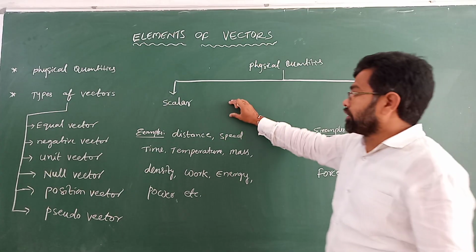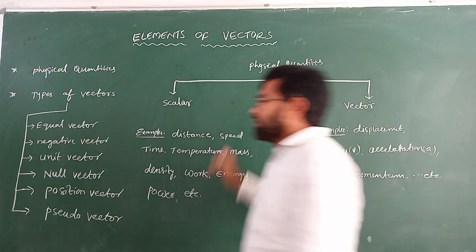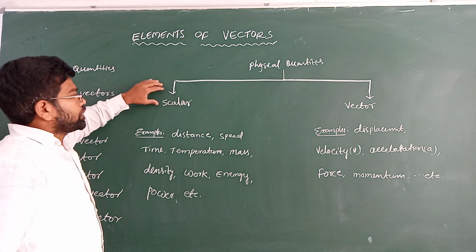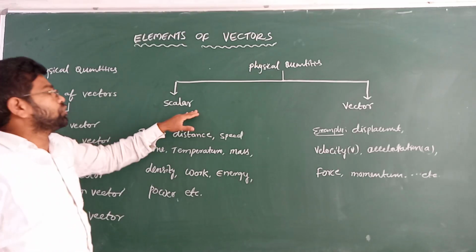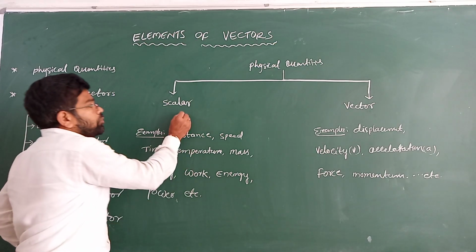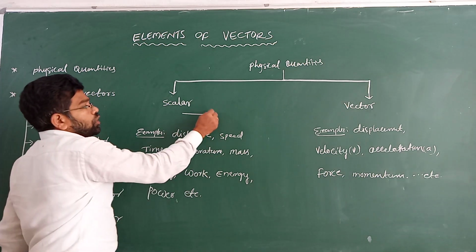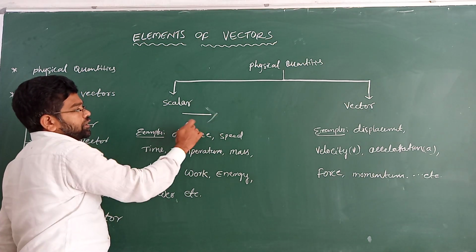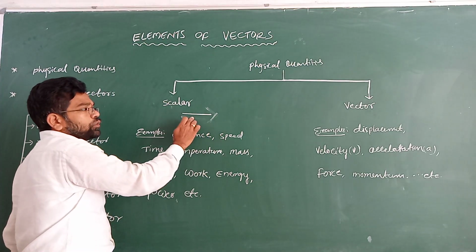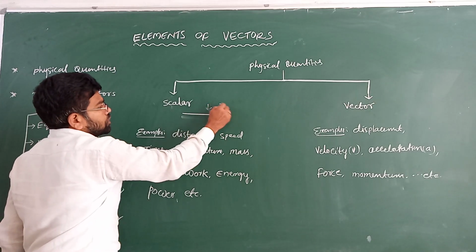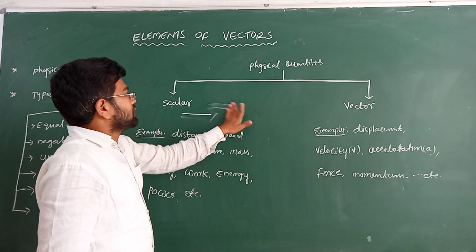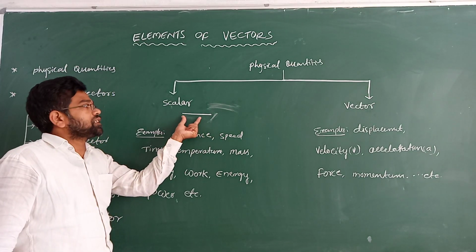So what do you mean by scalar quantity? In general, the scalar quantity is nothing but magnitude. A physical quantity which has only magnitude, no direction, is called a scalar quantity. So it has only magnitude. Only magnitude means only a number. For example 1, 2, 3, these are numbers, meaning magnitude. It has only magnitude, no direction, that is called a scalar quantity.